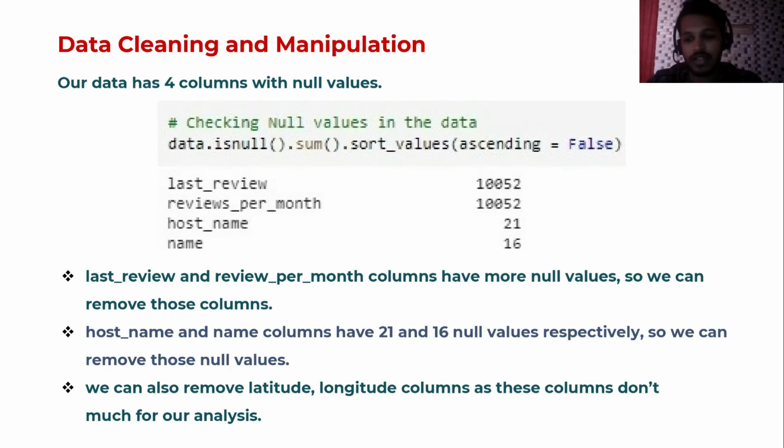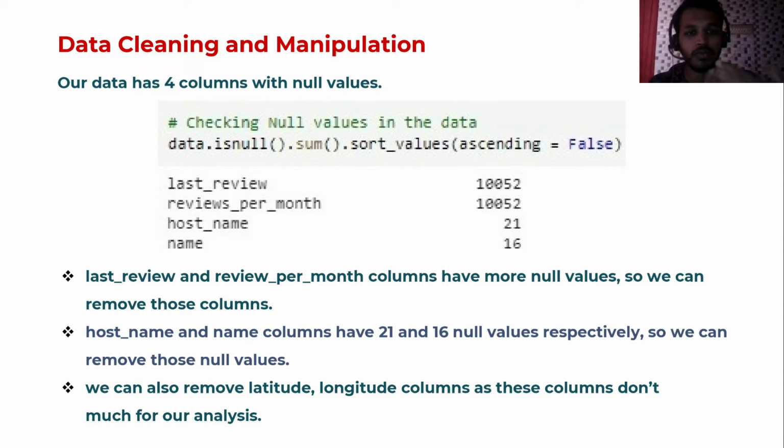After understanding the data, we go for data cleaning and data manipulation. It is very important to clean the data, so for cleaning we check for duplicated values and null values. In our data, we have zero duplicated values, so we go for null values. In our data, we have four features with null values: last review, reviews per month, host name, and name. Last review and reviews per month have about 10,000 null values, so we have to remove these features.